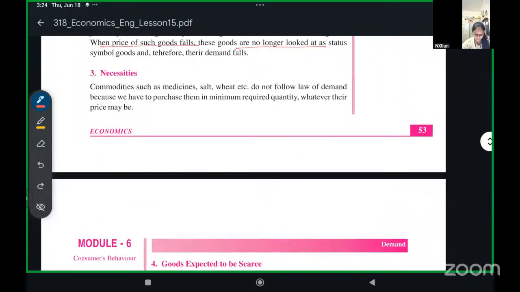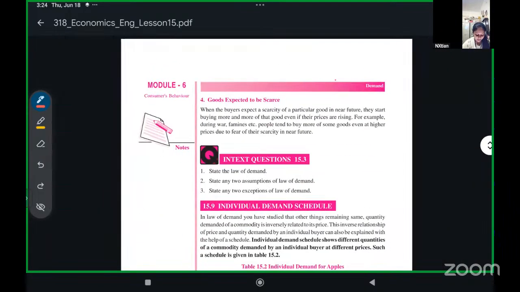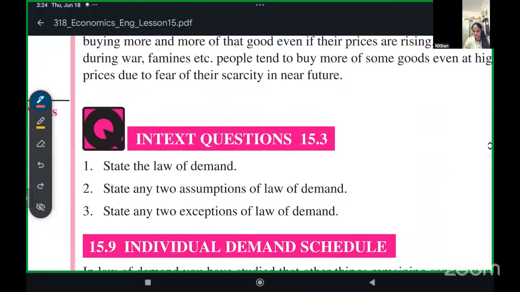Okay, so exercise 15.3 is your homework. Please finish 15.3, complete it, and send me. You can just mark it in your book or you can write them in your notebook and send me a picture. Any way you can do it.